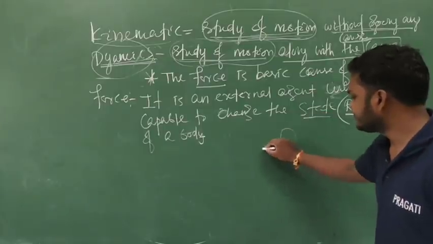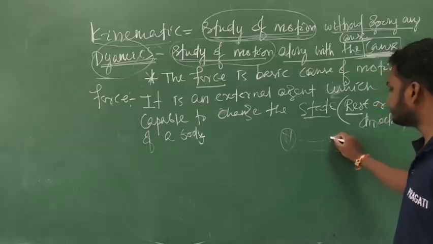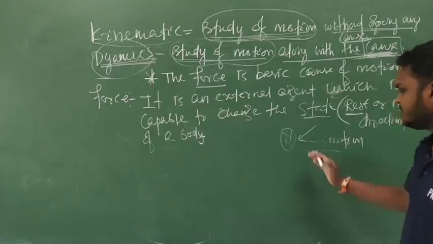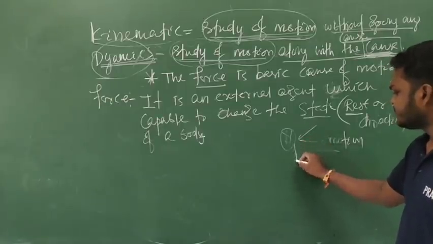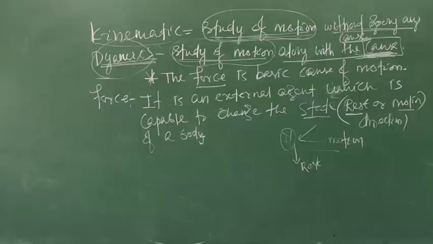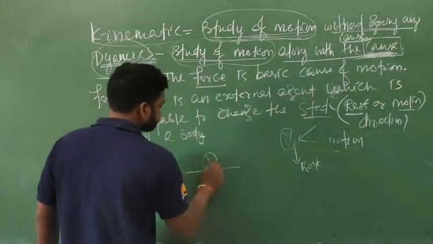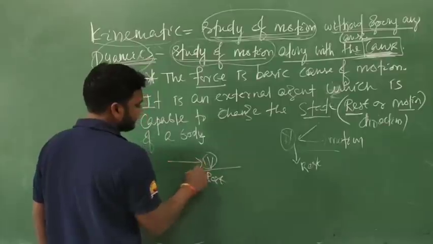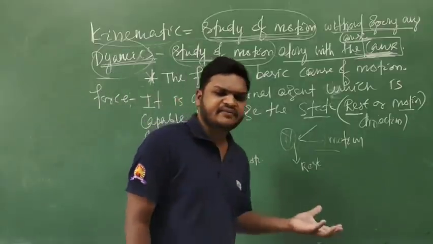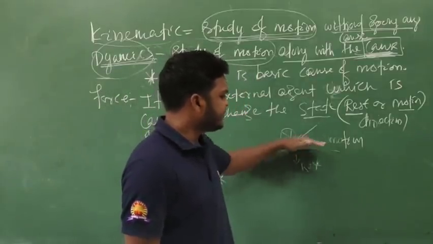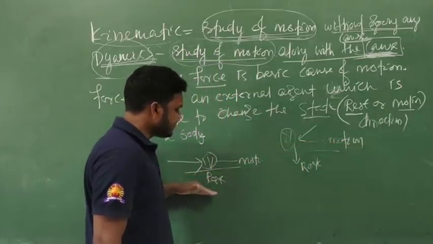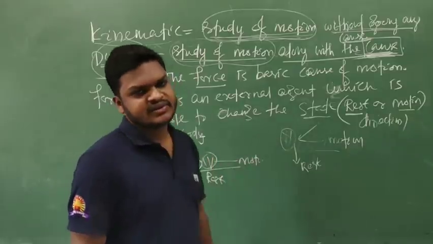Suppose this football is in motion condition, and if we apply a force on this football, then it is going to be at rest. And if this football is at rest, if we apply an external force, then it is going to be in motion.